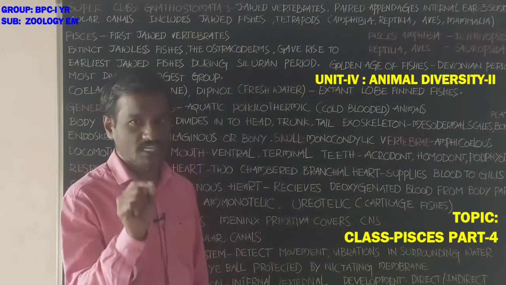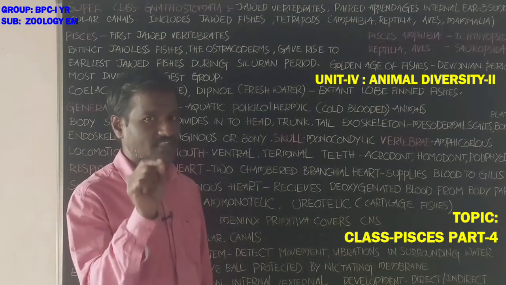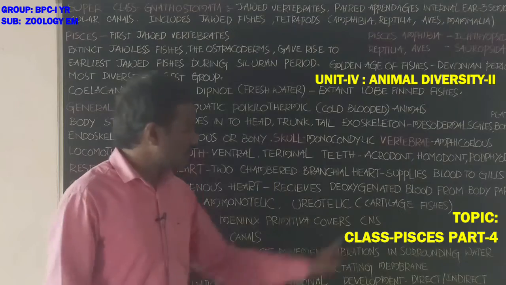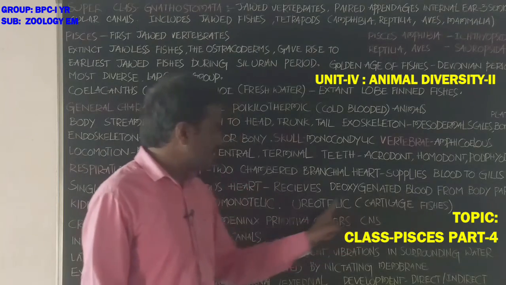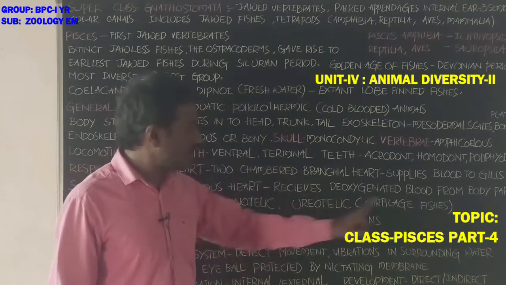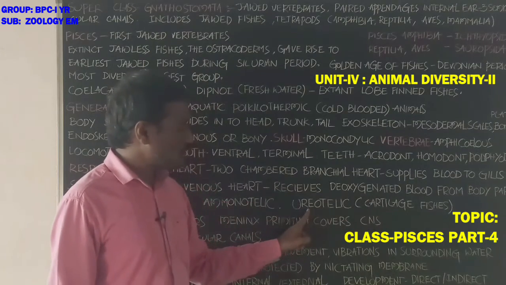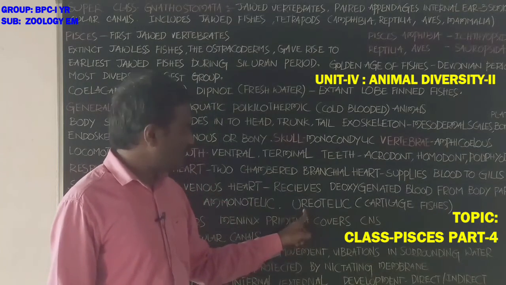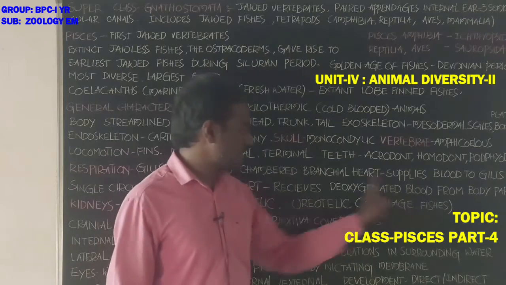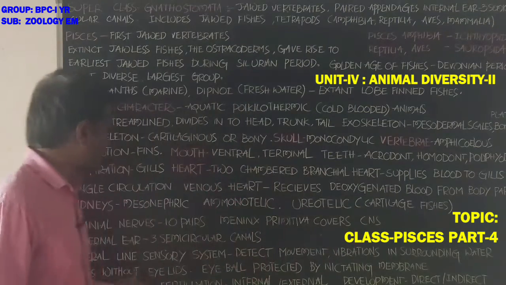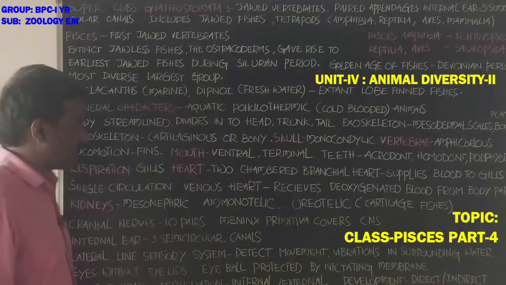In these fishes the endoskeleton is made up of cartilage. The nitrogenous waste product in these fishes is urea. Okay students, so cartilaginous fishes are ureotelic.